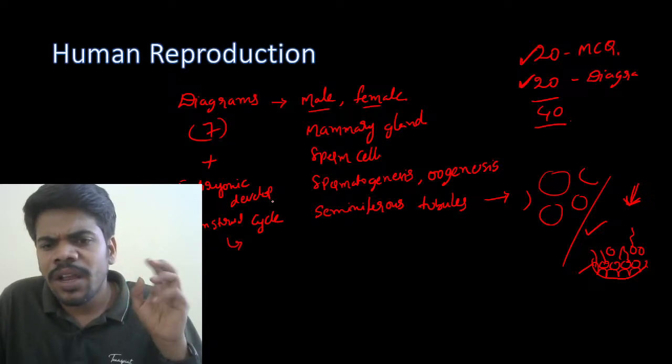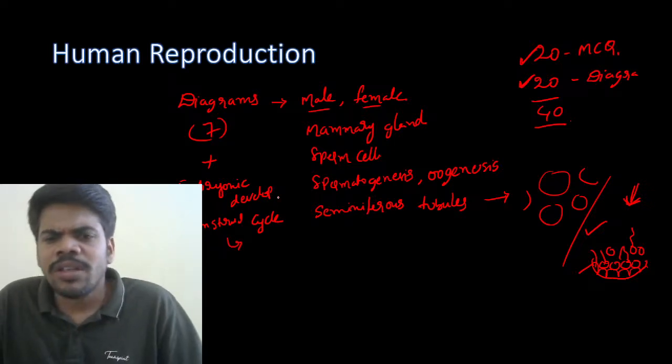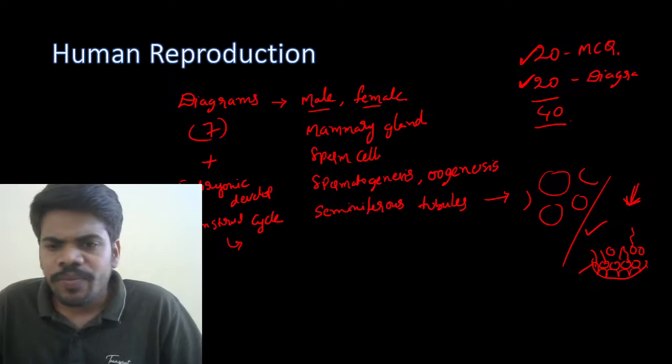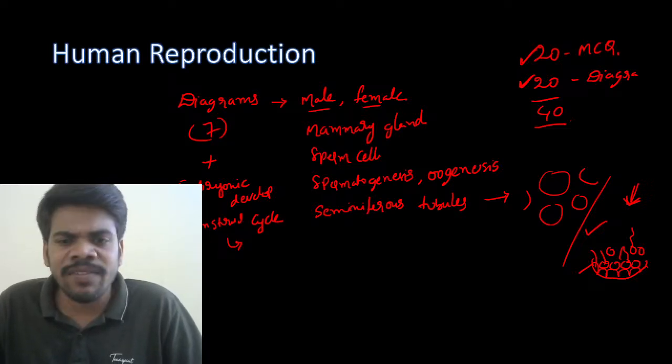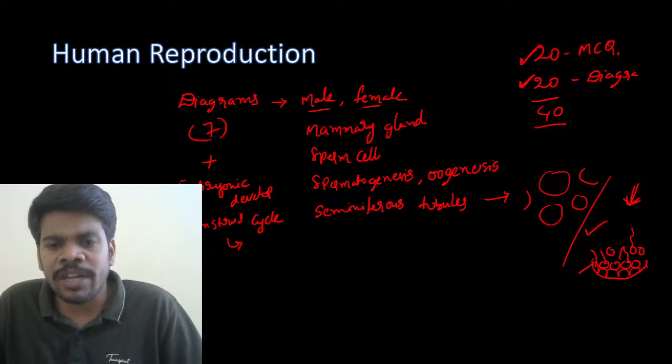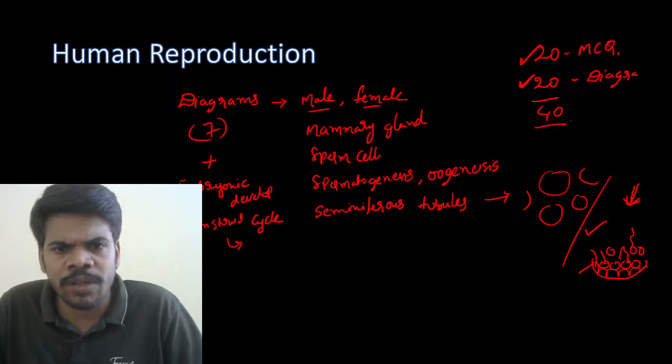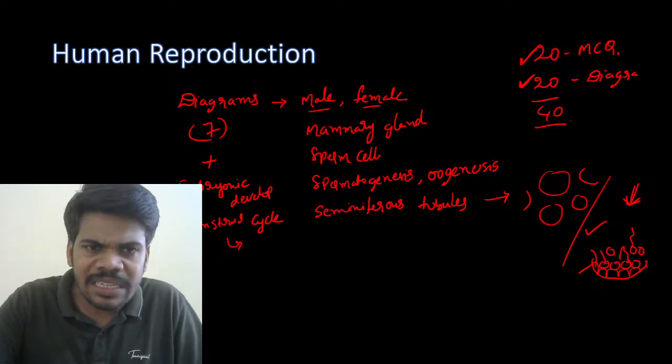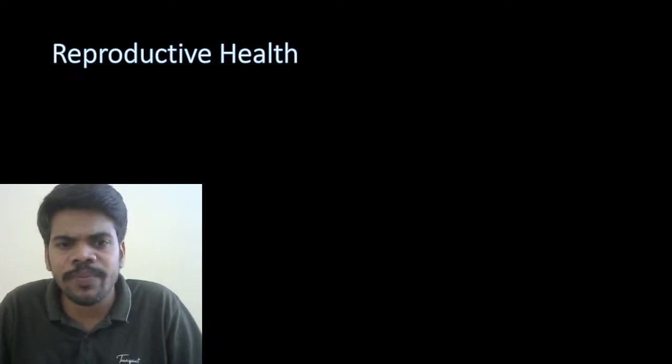And along with this, I have already told some questions like Sertoli cell function, Leydig cell function, functions of the cells, and hormonal functions like testosterone, progesterone, and what are the hormones secreted by the corpus luteum. Some questions are formed like this. Next, reproductive health.